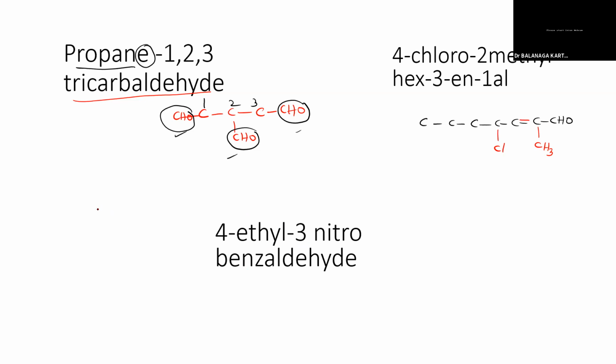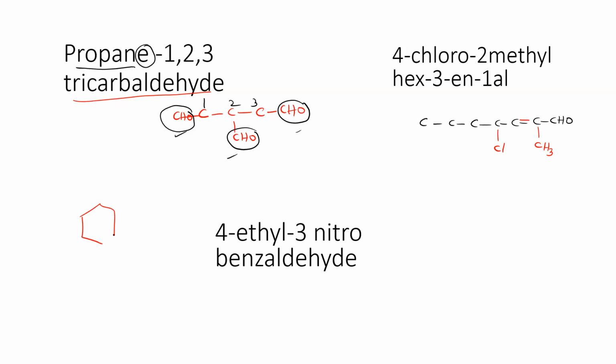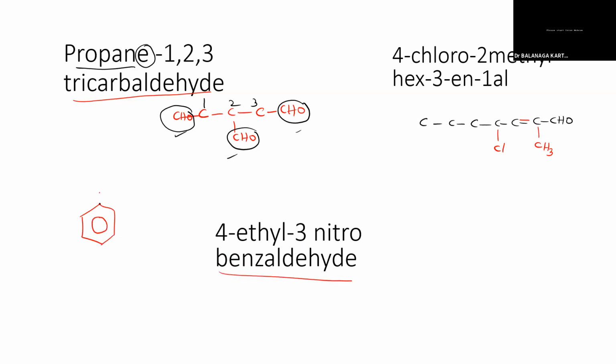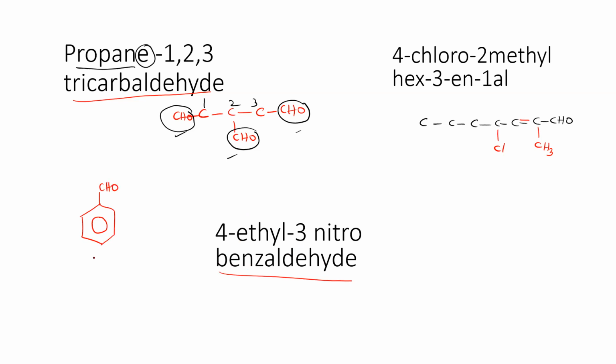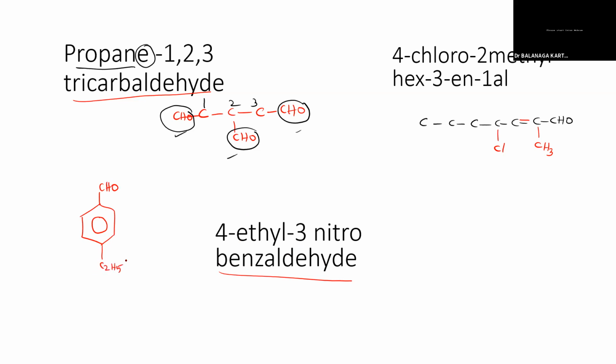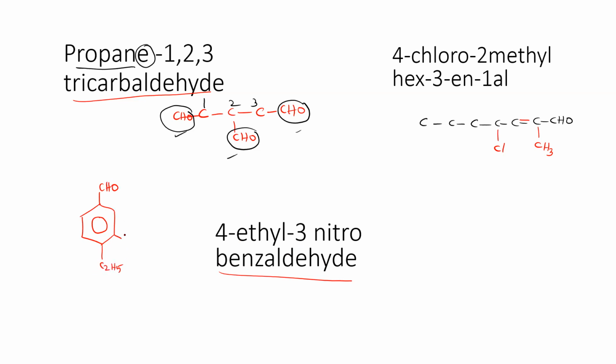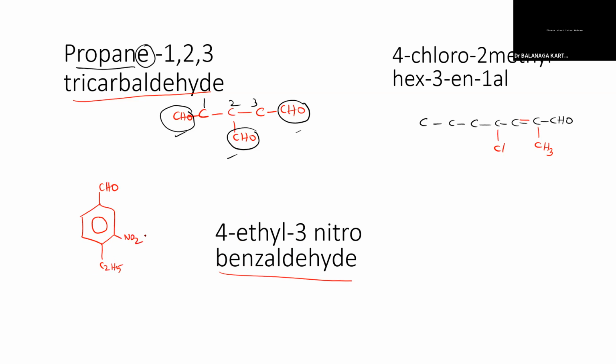4-ethyl 3-nitrobenzaldehyde. How can we write? First of all, we have to write the benzaldehyde, the benzene with CHO. Then in the opposite direction, the fourth position, there will be an ethyl group, C2H5 group. Next to it, the third position, 3-nitro. I have written NO2 at the third position. NO2 is the nitro group. Okay. Yes, sir.